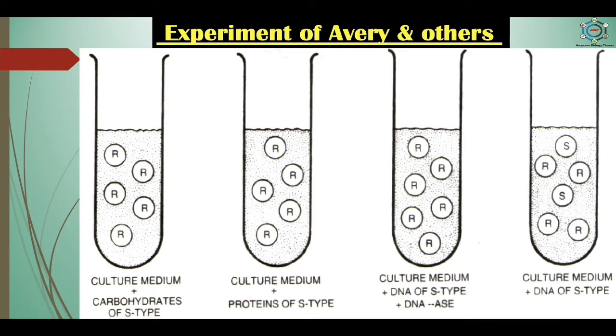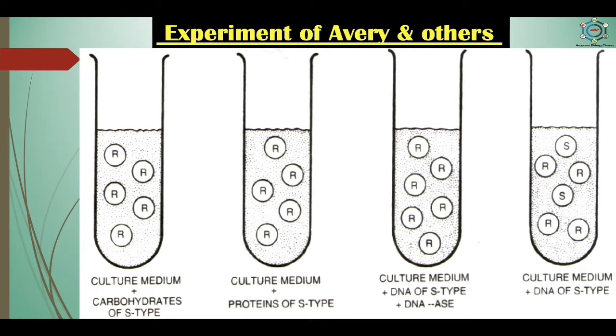In this picture, you can see the experiments of Avery and others showing that DNA is the transforming agent. Here, R means rough, harmless bacteria, S means smooth, virulent bacteria. Only the intact DNA fraction of the extract transformed R to S. So in 1944, O.T. Avery, C. MacLeod and M. McCarthy separated the extract of smooth virulent bacteria into protein, DNA and carbohydrate fractions.